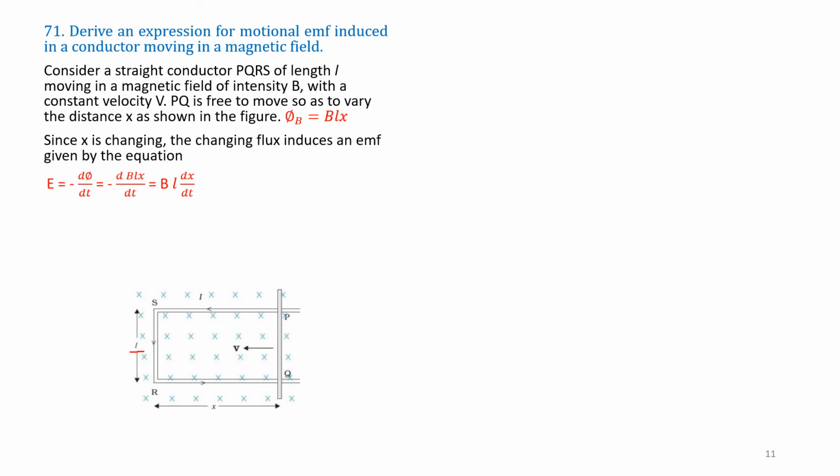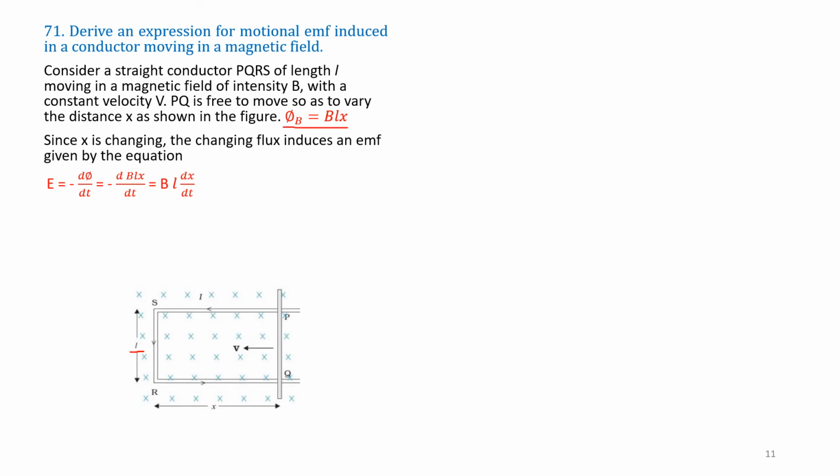See, this is L, the length of the conductor, and X is varying. Therefore, since X is changing, the flux is changed due to motion of PQ, which is due to changes in X. The EMF is given by the equation E is equal to minus d phi by dt, that is equal to minus of, we know phi is equal to BLX.